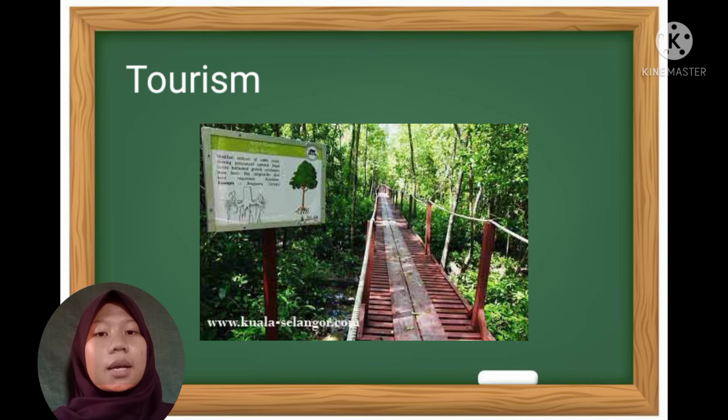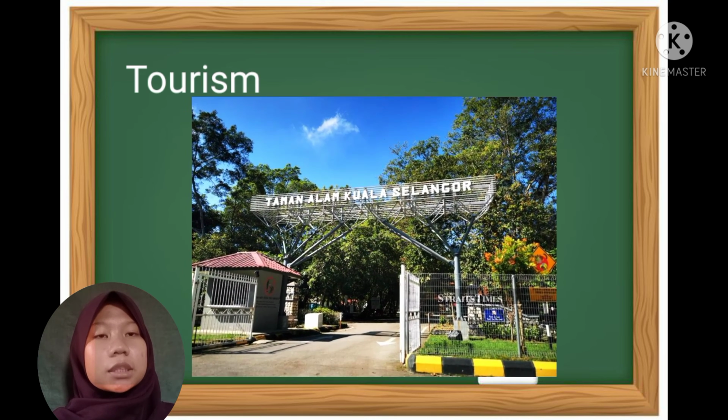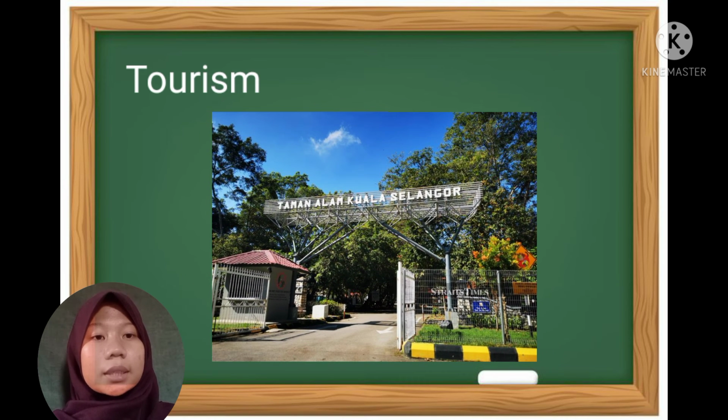Mangrove areas are increasingly becoming important for tourism, education, and study, especially in areas where they are readily accessible. In Malaysia, for example, Kuala Selangor Nature Park on the west coast of peninsular Malaysia is a popular destination for nature lovers, visitors, and students.